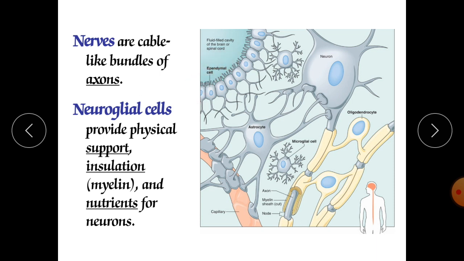So these are the four glial cells which are available in our CNS, the central nervous system. And in the PNS there are two. One we already discussed, the Schwann cell. That Schwann cell is responsible for myelination, and impulse propagation can be increased by this Schwann cell. And the last is the satellite cell. The satellite cells are flat cells. They are also responsible for movement. So these all are the 6 types of glial cells.